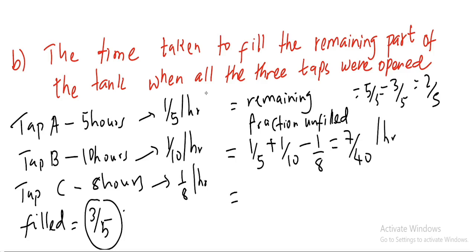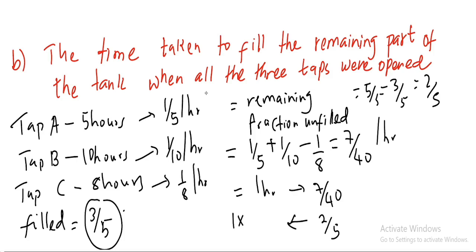Now we know that in 1 hour those 3 taps can fill 7 over 40. Then you ask yourself, what about the 2 over 5 of the fraction that remained? Now, this is not 2 over 5 hours, but 2 over 5 of the fraction that remained.